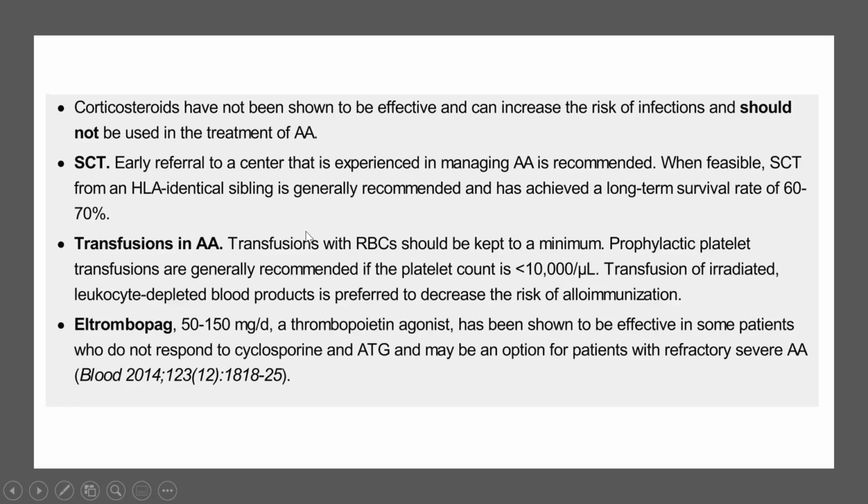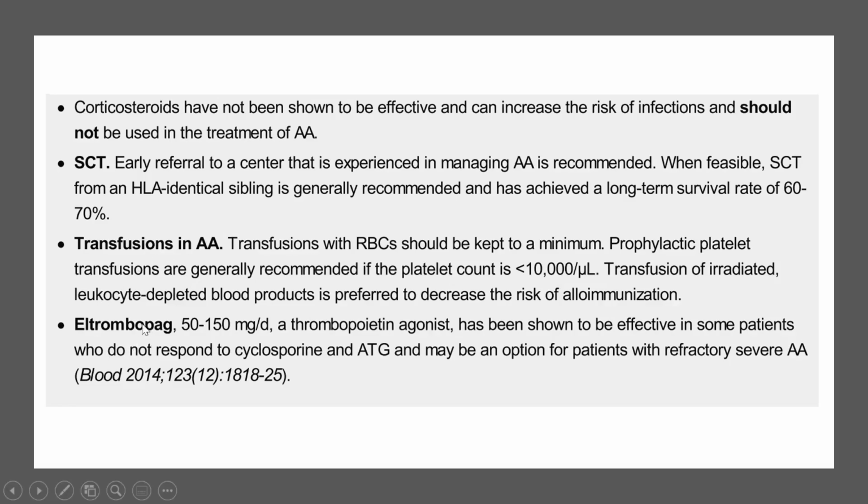RBC transfusions should be kept to a minimum to avoid alloimmunization. Prophylactic platelet transfusions are generally recommended if the platelet count is less than 10,000 per microliter. Irradiated, leukodepleted products are preferred to decrease the risk of alloimmunization.